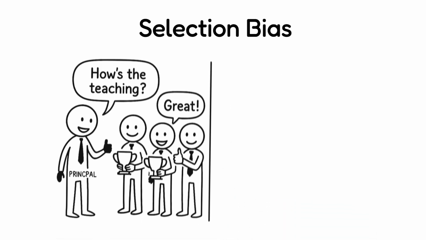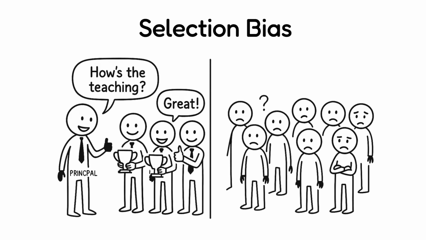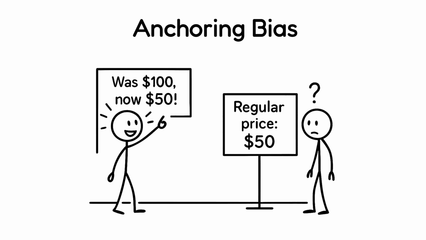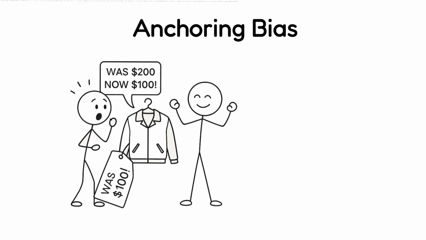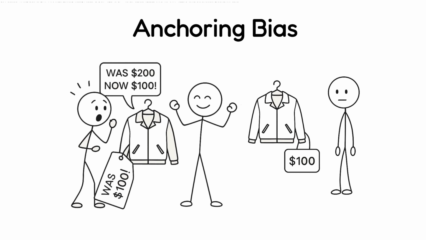For example, a principal evaluates teaching quality by only asking top-performing students, ignoring the experiences of average or struggling ones. Anchoring bias. It happens when people rely too heavily on the first piece of information they see when making decisions. For example, if a jacket is first shown as $200 and then marked down to $100, it feels like a great deal, even if $100 is the real value.